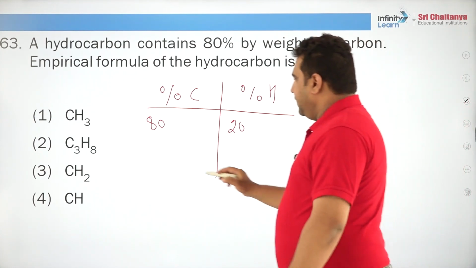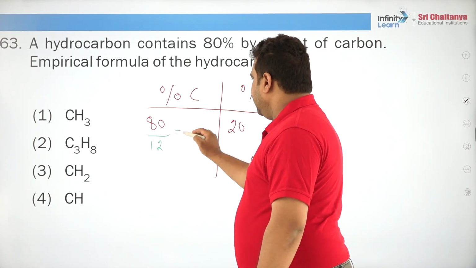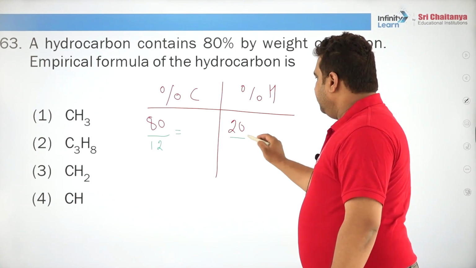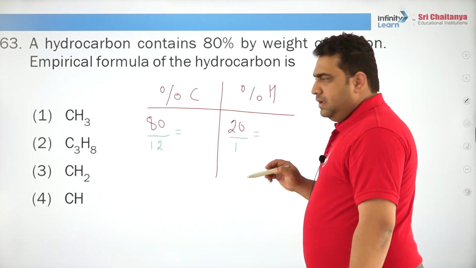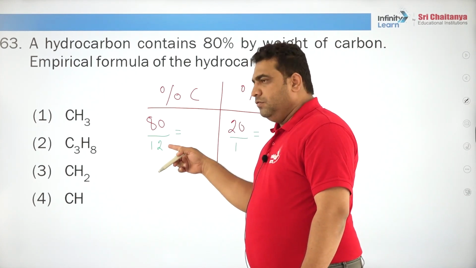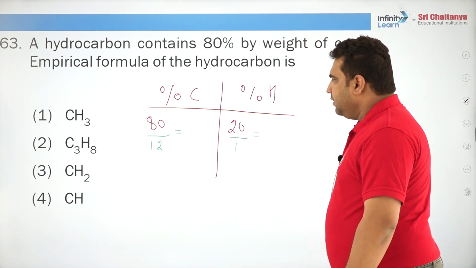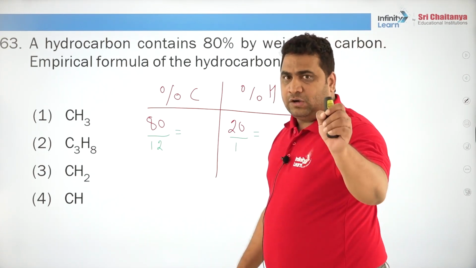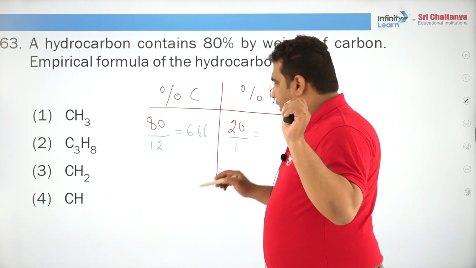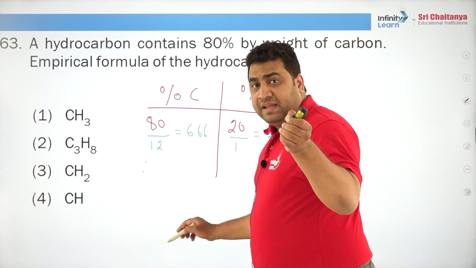Now if you divide it by its atomic weight 12, I think you will get 6.66 approximately. Are you following? Please take care of the exact calculation, I am doing approximate. And hydrogen is 20. So, you have to divide by the smallest value to get the simplest ratio.